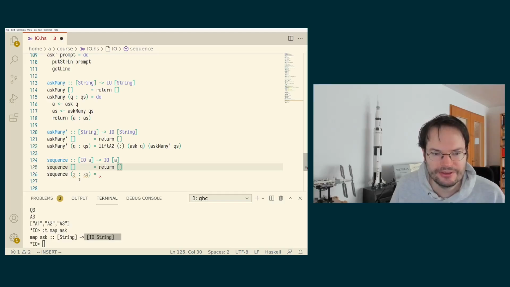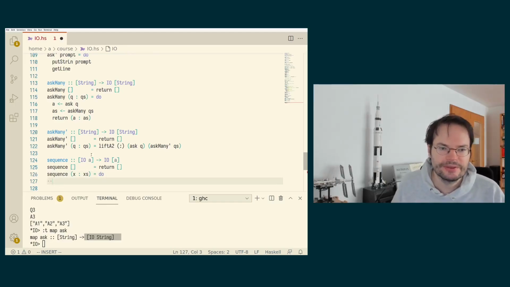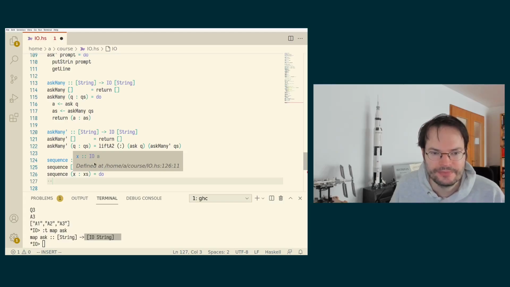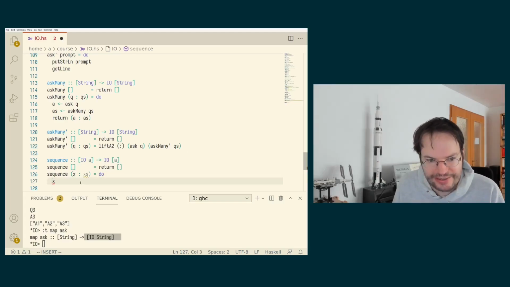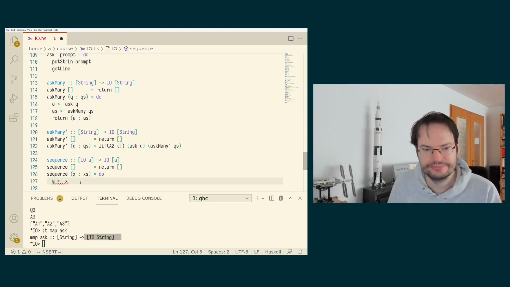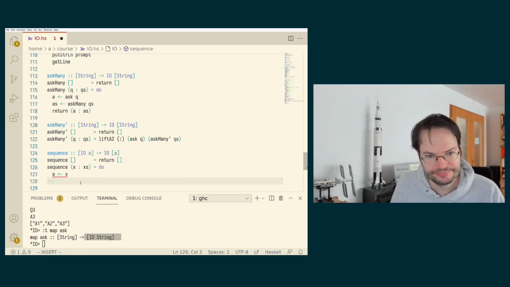And if we have multiple actions, we again use do. But now the difference is we don't have to call ask on the question in order to turn that question into an IO action. Now X already is of type IO A. And now we can just use X as the thing that we are going to run, and that will have a result of type A. So I'm going to call it A here.